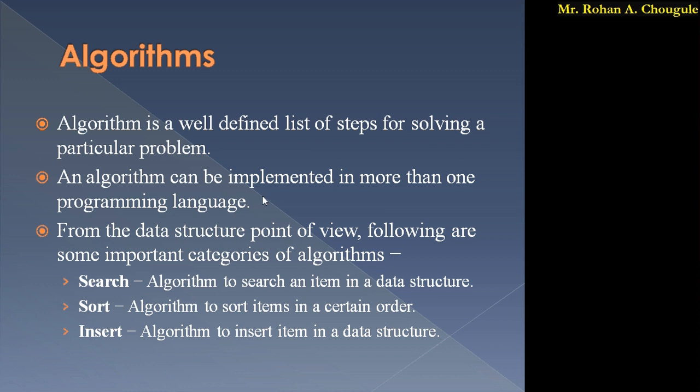From the data structure point of view, the following are the simple categories of algorithm. What are the categories?